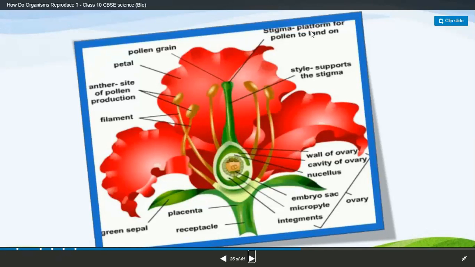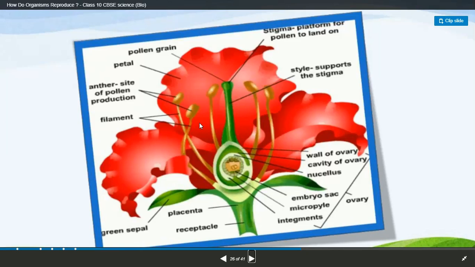The stigma is a flat platform for pollen grains to land. Here the pollen grains will land so that they will get transferred near to the ovary. And here are the wall of the ovary, cavity of the ovary, and nucleus. I think you all know this because you have learned it in your previous classes.